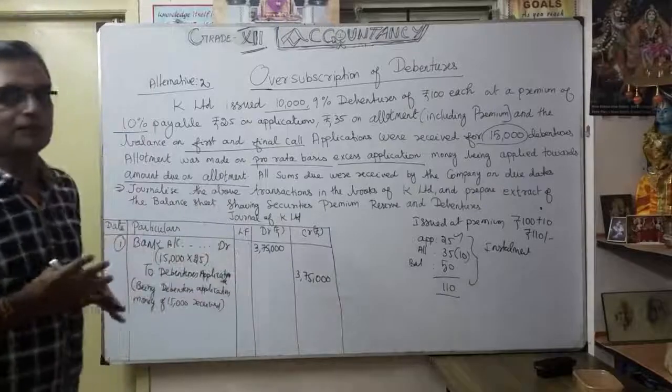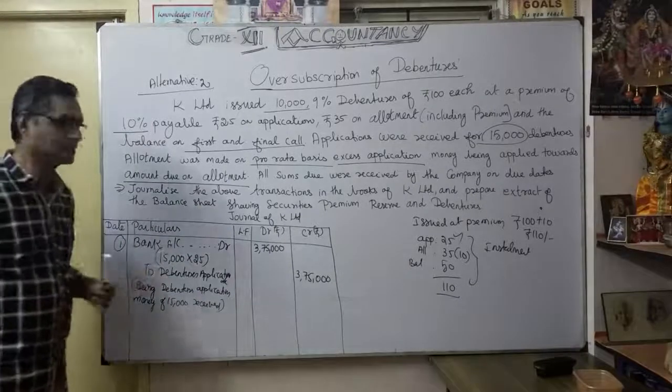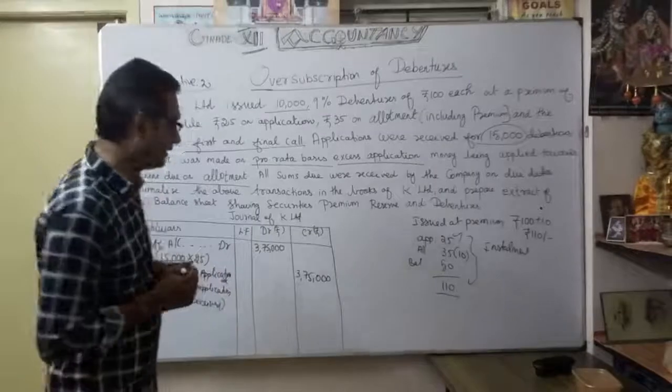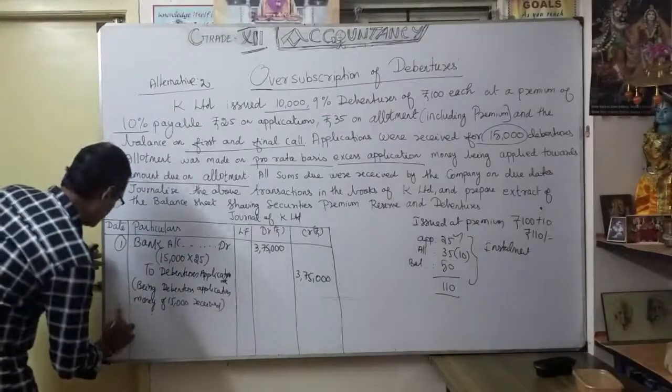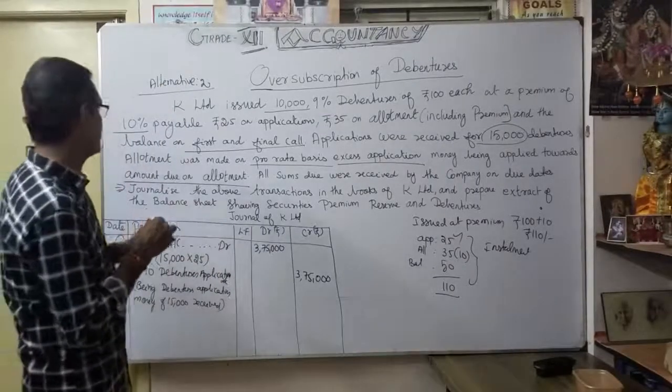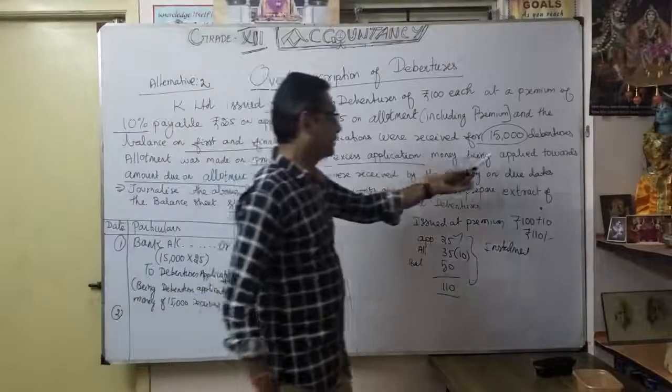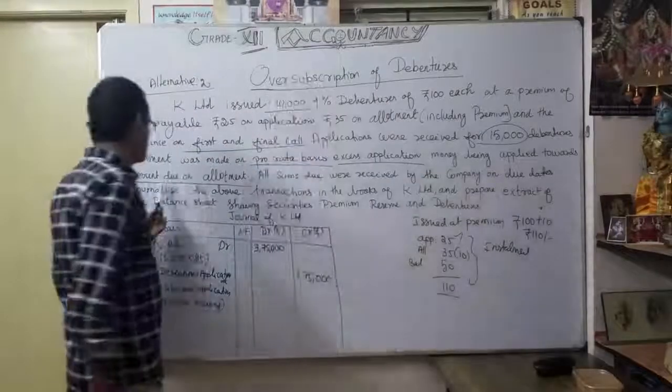So whatever the 15,000 we received in the form of application money, 25 rupees. What's the second entry? Any excess application money is applied towards the amount due on allotment.